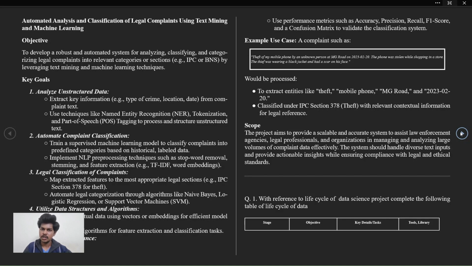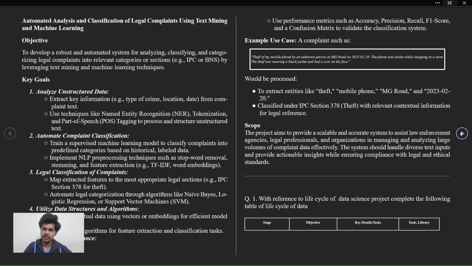Scope. The project aims to provide a scalable, accurate system to assist law enforcement agencies, legal professionals, and organizations in analyzing large volumes of complaint data effectively. The system should handle rights, text input, and provide actionable insight while ensuring compliance with legal and ethical standards. So here, we're going to start with the questions.